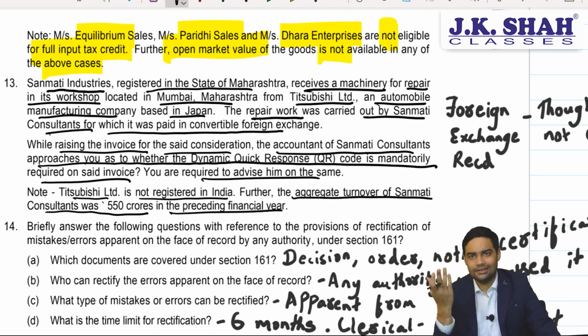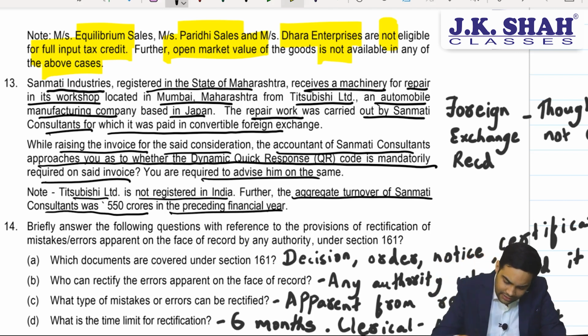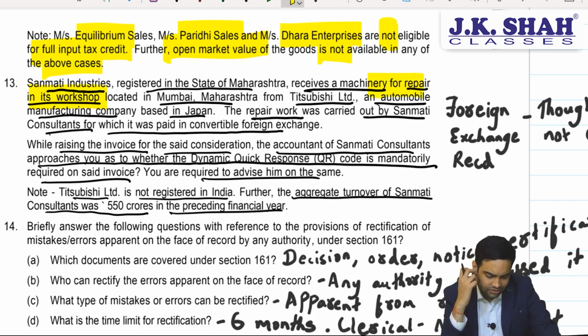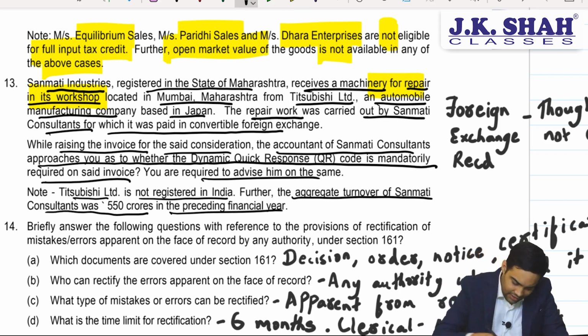First of all, last year 550 crores. You are liable to generate dynamic QR code based invoices. Now, see, you are repairing a machine. One thing is that they have not mentioned whether after repair it has been put to use in India or it is directly sent outside. But in both the cases, one thing is very clear. They wanted to ask about not being an export, receiving foreign currency. They wanted to target one area.